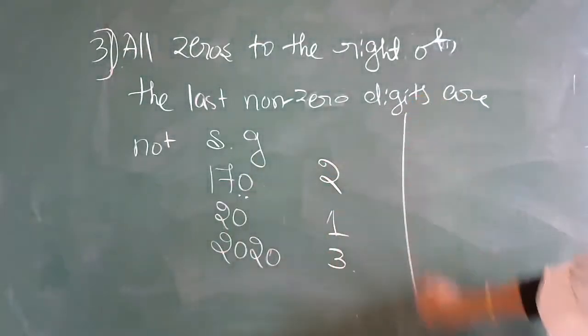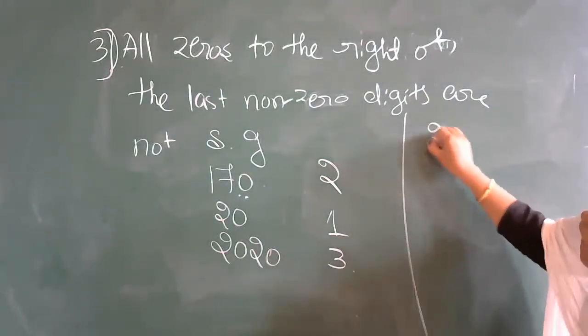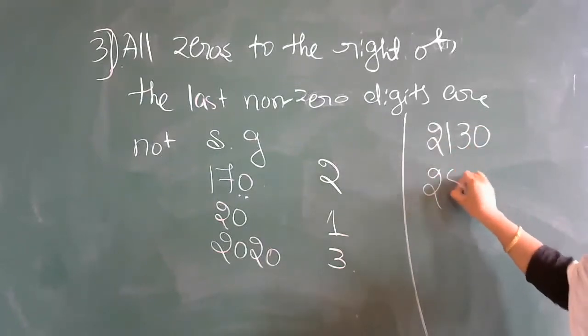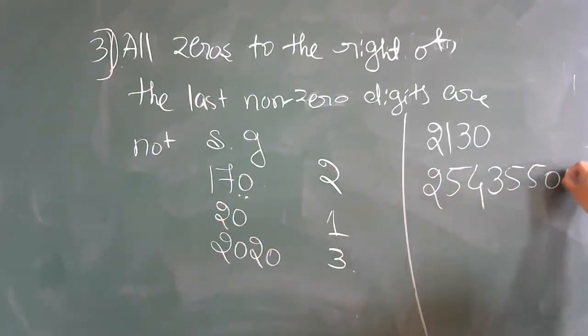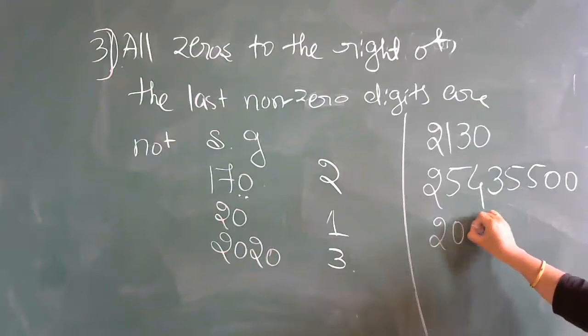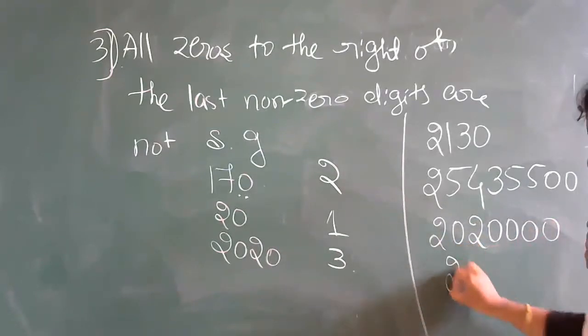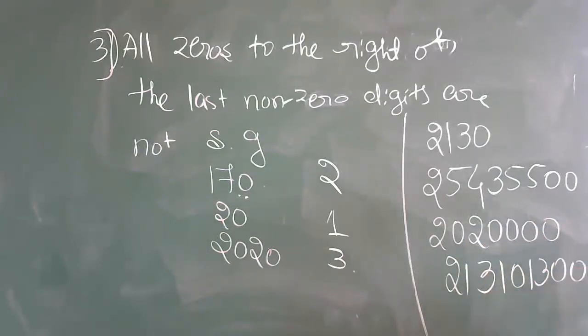So we will see some more examples here. For example, I'll take 2, 1, 3, 0. Let's see who will give the answer.